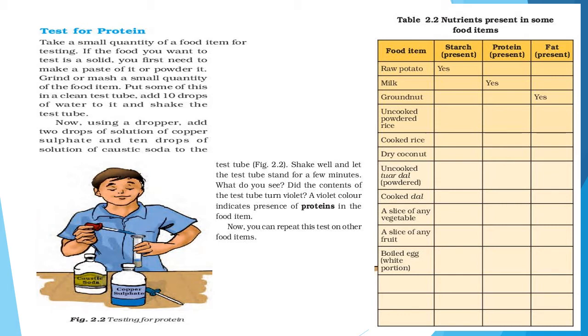Now using a dropper, add 2 drops of solution of copper sulfate and 10 drops of solution of caustic soda to the test tube. Shake well and let the test tube stand for a few minutes. What do you see? Did the contents of the test tube turn violet? A violet color indicates the presence of proteins in the food items. Now, in table 2.2, nutrients present in some food items, you have to fill in by yourself.